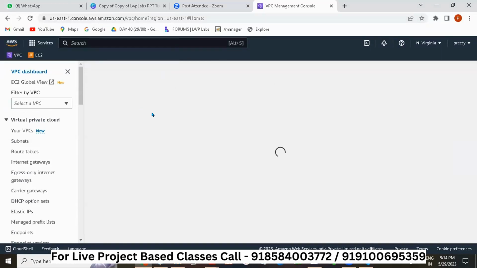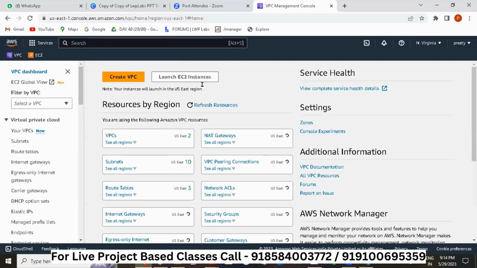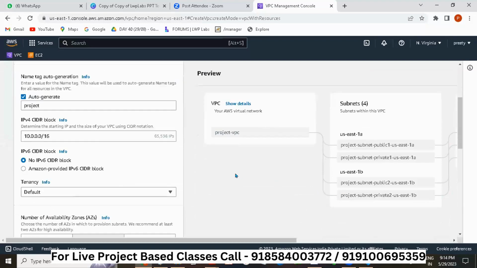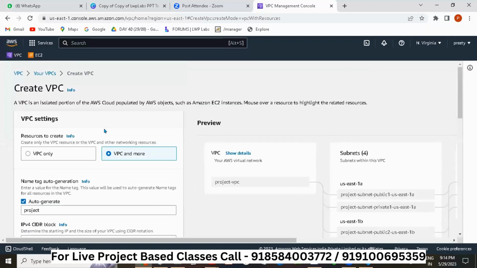So we click on VPC. You get a screen like this. You will click on this Create VPC. When you click on Create VPC, they will give you a form like this with some details. You have to fill this in so that you can create a VPC.